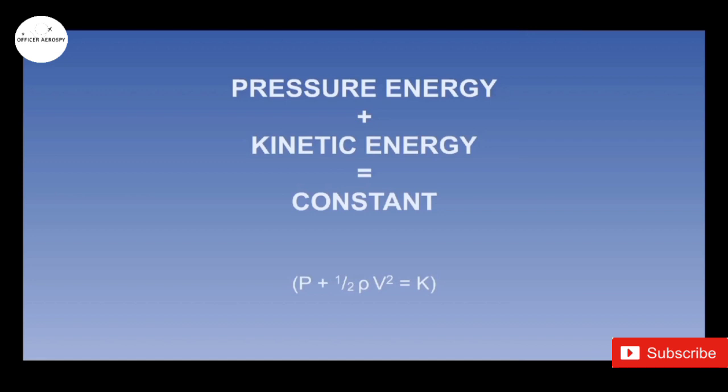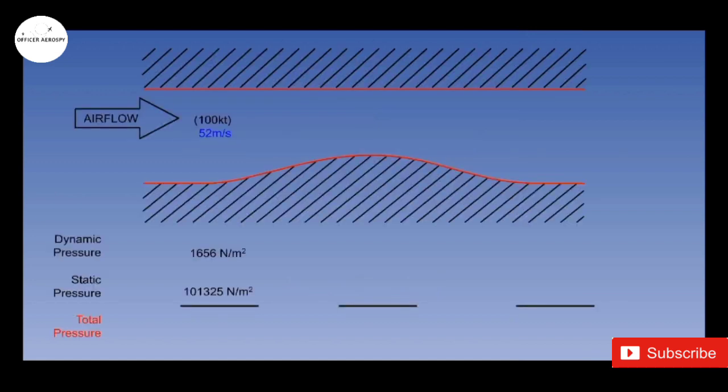So now let us consider a mass of air at ISA conditions moving at 100 knots or 52 meters per second. Static pressure is 101,325 Newton per meter squared. Density is 1.225 kg per meter cubed, giving a dynamic pressure of 1656 Newton per meter squared.